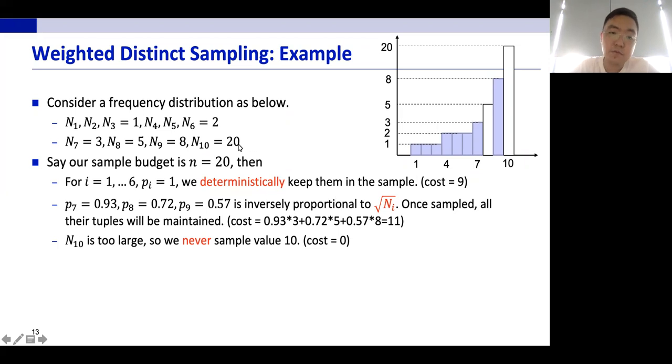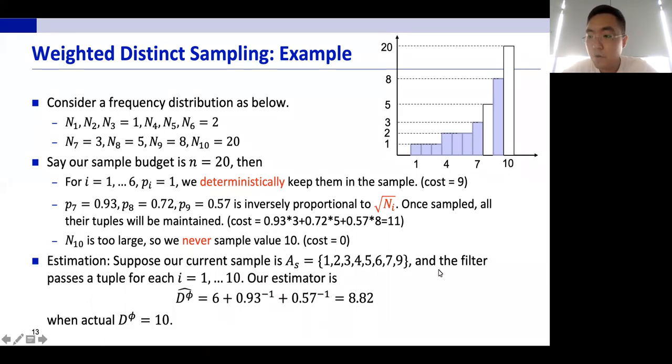And the last value, 10, has frequency 20, which is too large. And the algorithm will decide not to sample the value at all, which brings 0 cost to the sample budget. Say in one execution, we obtain the following sample, which is marked in blue here. So in addition to 1 to 6, we also sampled 7 and 9. And now we get a filter that passes 1 tuple for each of the distinct values. That means the distinct count after the filter condition is applied is still 10.